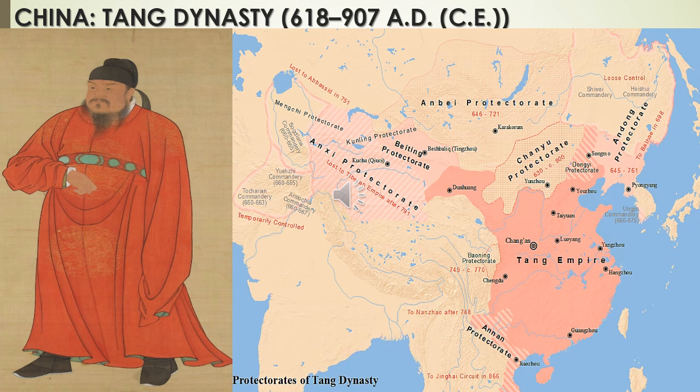Several hundred kilometers of the Great Wall were rebuilt along the northwest frontier. You know about the Great Wall of China. It was reconstructed along the northwest frontier. Military campaigns extended the empire's influence into Korea in the east and as far as the borders of Persia and Indochina in the west.